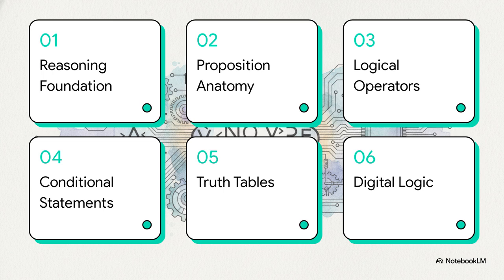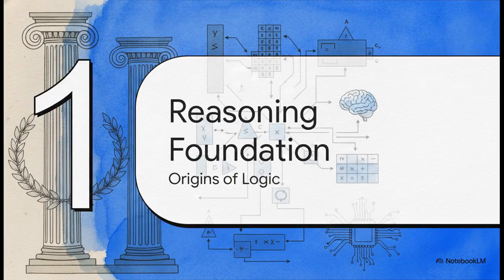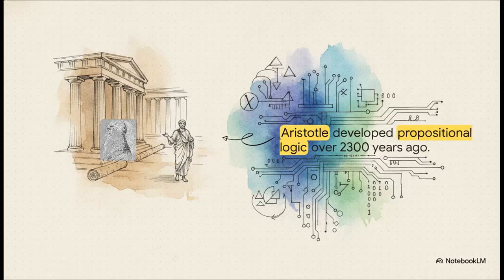Let's dive right in. Section 1, the foundation of reasoning. To really wrap our heads around this, we actually have to travel back over 2 millennia. We literally owe the Greek philosopher Aristotle a massive debt of gratitude for systematically developing the rules of propositional logic over 2,300 years ago. Aristotle, the guy who famously tutored Alexander the Great, laid down these incredible, systematic treatises on logic.